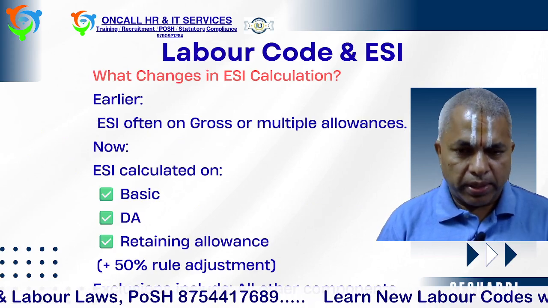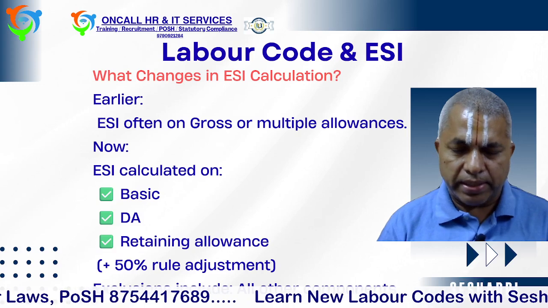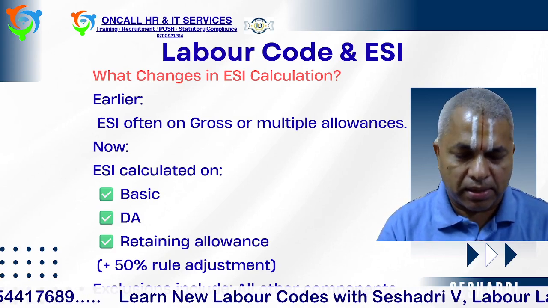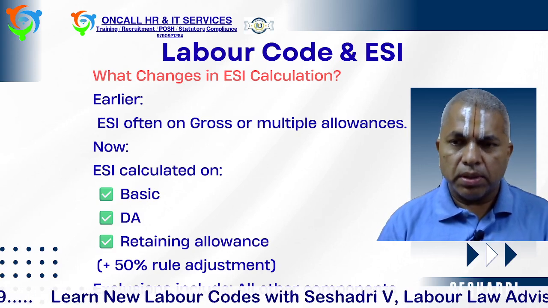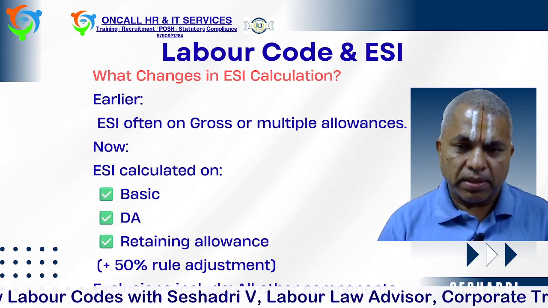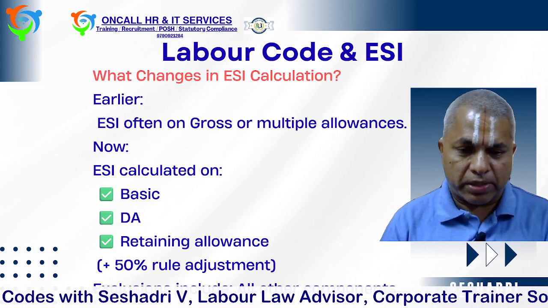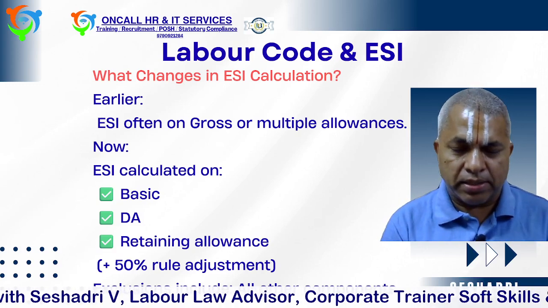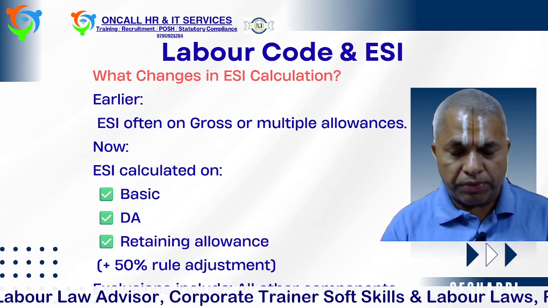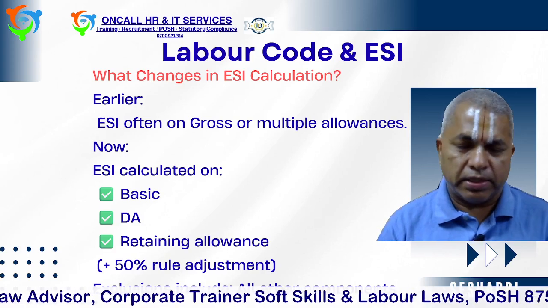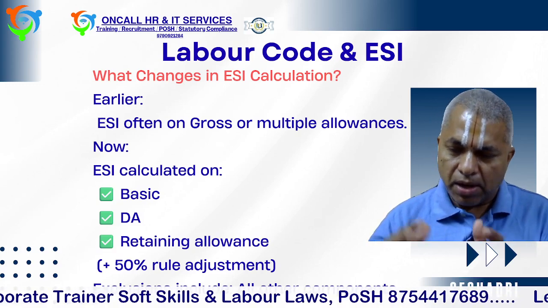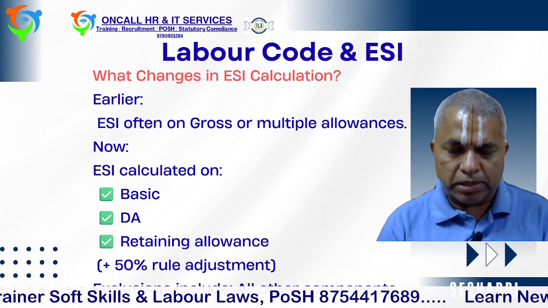Earlier we used to pay ESI on gross, whatever the earned gross. If the gross is below 21,000, the persons are covered under ESI. In the new code, the wage definition says wage is basic plus DA as well as retaining allowance. Then allowances should not be more than 50% as per that rule, and the calculations should be done on basic plus DA only. That is the inclusion part. We have to ensure 50%, and I will put up another video on how to do the wage restructure. So now we will take only basic plus DA. Earlier the practice was earned gross; now as per the new code, basic plus DA.